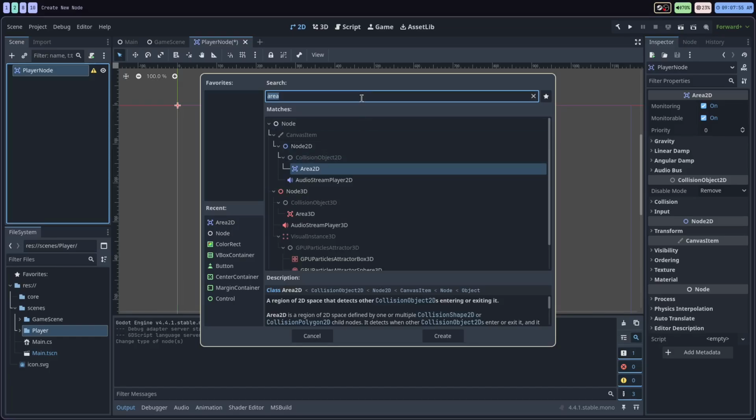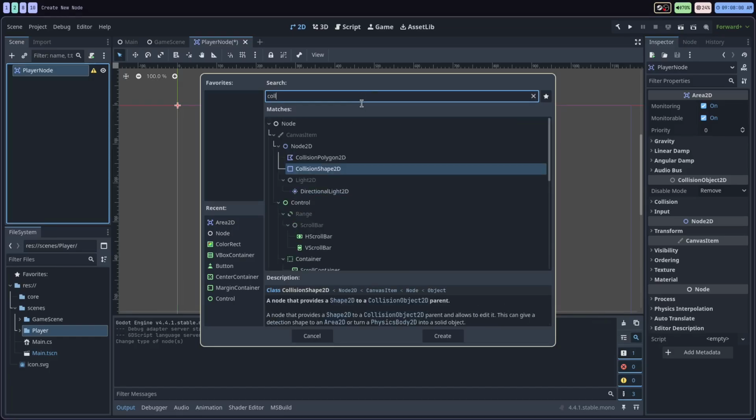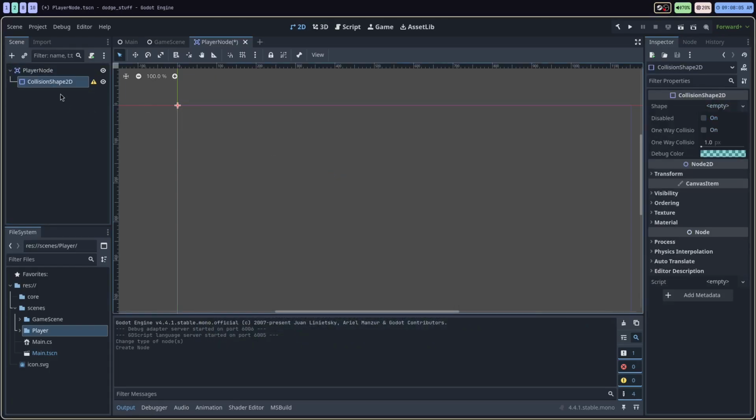We're just gonna click add child node. That's because it's looking for a collision shape. So we're gonna give it the collision shape. For the collision shape, I'm not gonna put anything just yet. We're gonna leave that warning on.